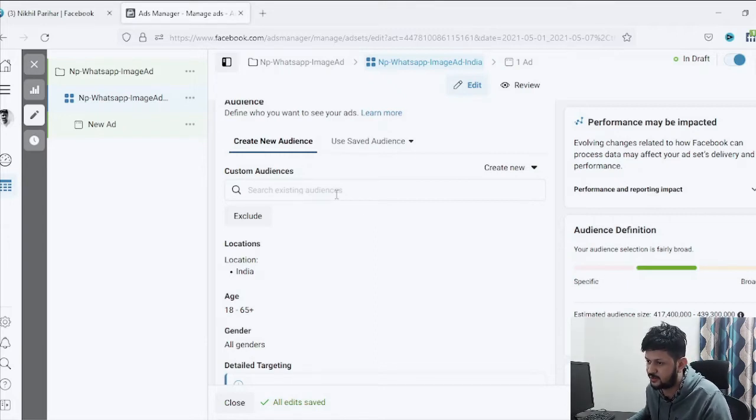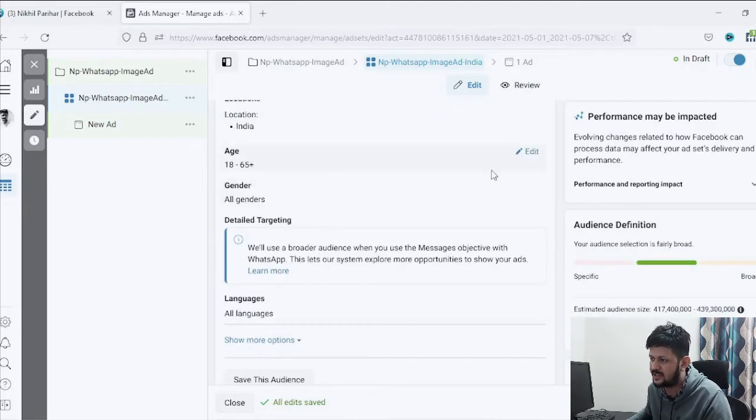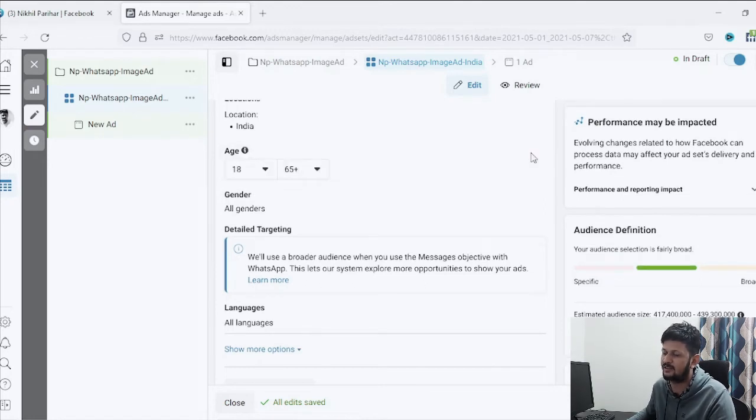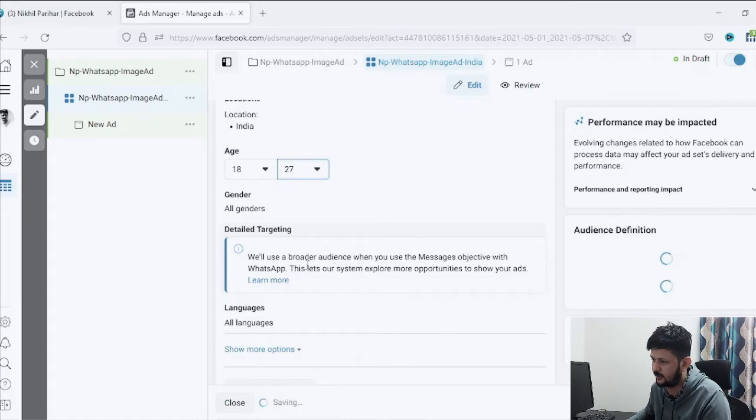So here if you see, I'll just come into the section where it says India, so I'll select India for now. Age range, let's say I'm just running an ad for people who want to join digital marketing course, just for an example. So let's say 18 to, probably I just want to show it to 25 or 27, whatever it is.